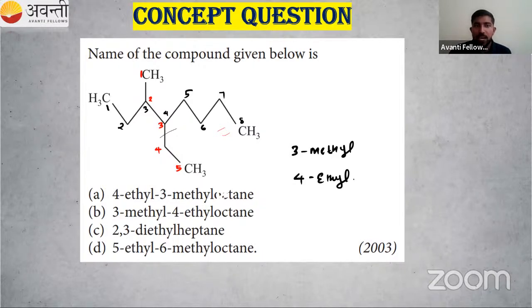Okay, so 4-ethyl, 3-methyl. Then how many carbon atoms in the parent chain? That is 8 carbon atoms, so I can say it is octane. So we can call it 4-ethyl, 3-methyl octane. That is a neat previous year question. We have solved that. Identify the number of carbon atoms in the parent carbon chain, then identify the branches, then go for the alphabetical order. Third position methyl, fourth position ethyl. Ethyl and methyl, great.